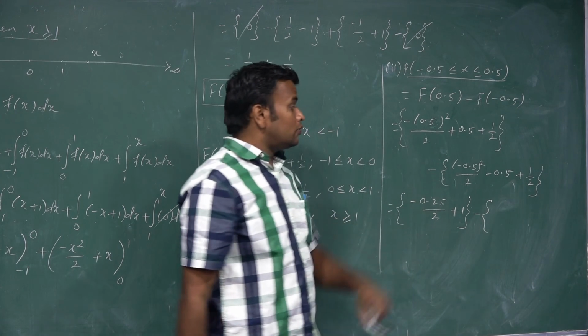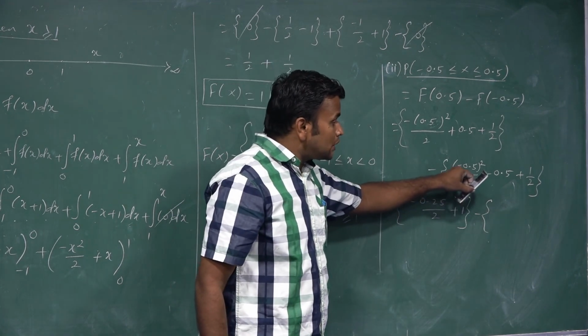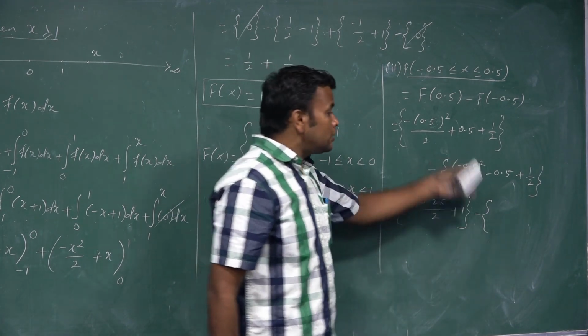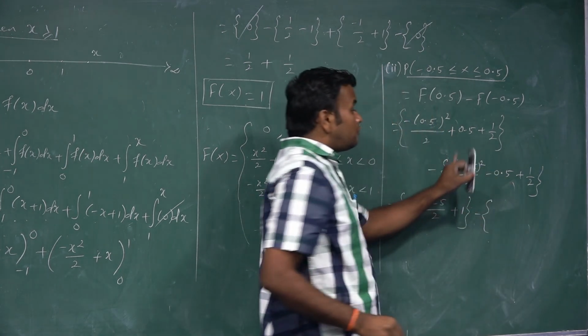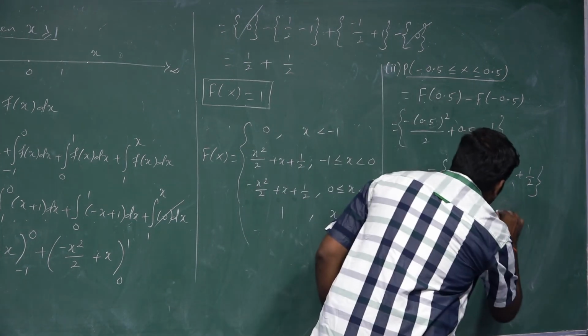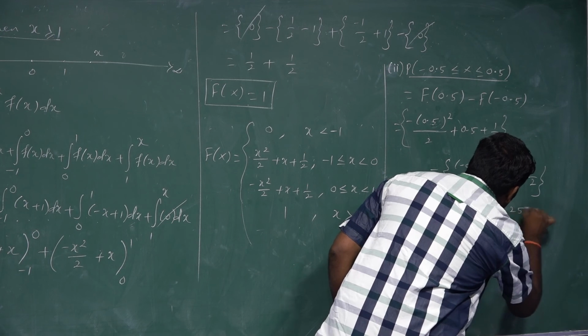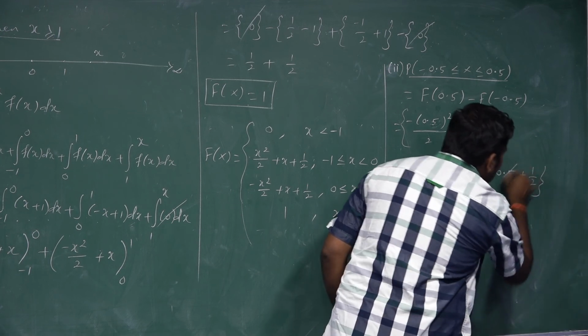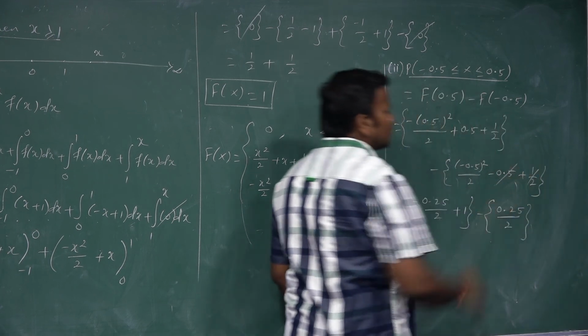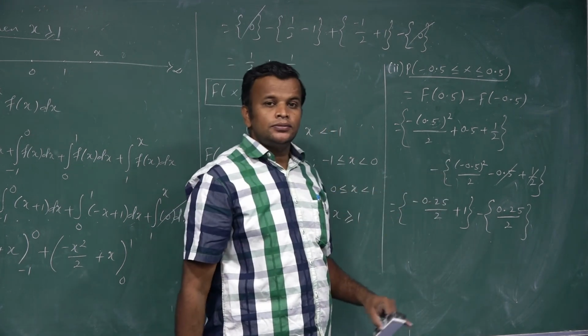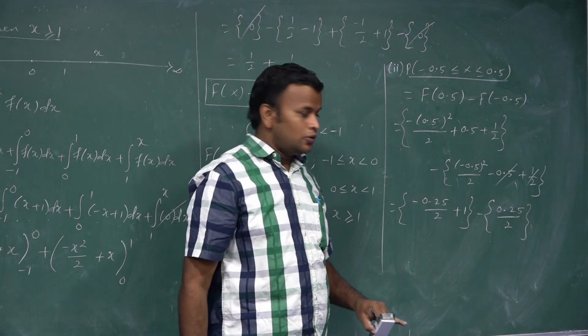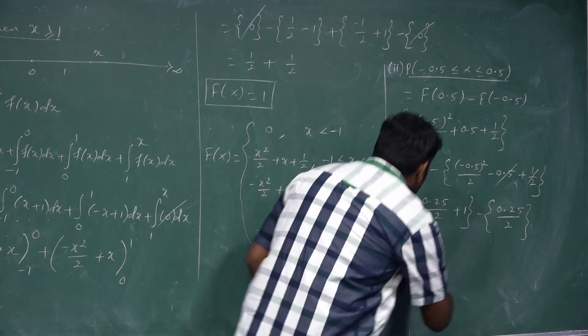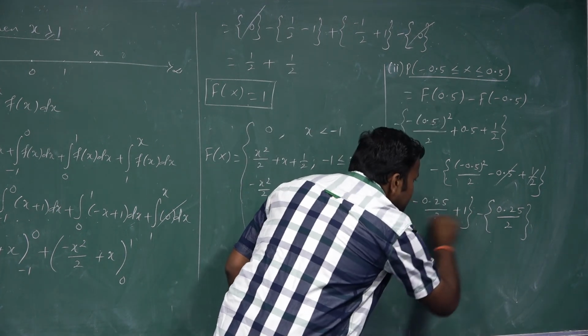Minus 0.5 the whole square, that value is just 0.25 by 2. I cancel this 2. Minus 0.5 plus 1 by 2 is minus half plus half. So I cancel all.